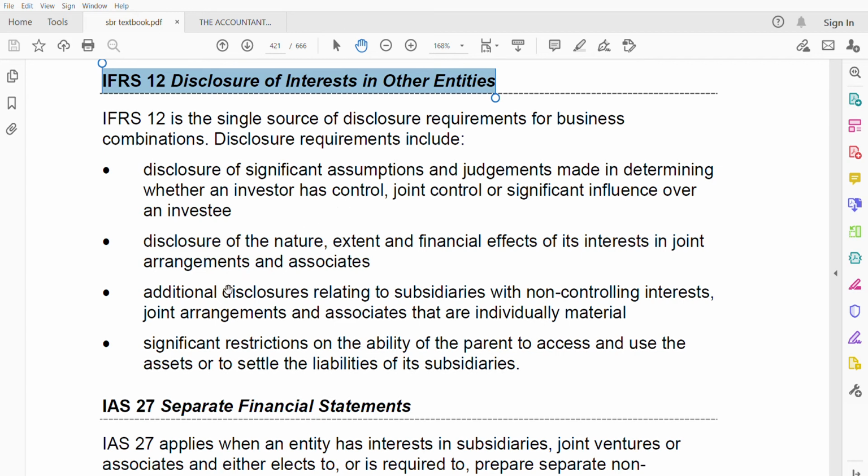The fourth one is that there are significant restrictions on the ability of the parent to access and use the assets or to settle the liabilities of a subsidiary. What does it mean?